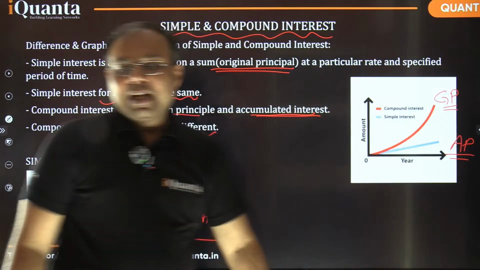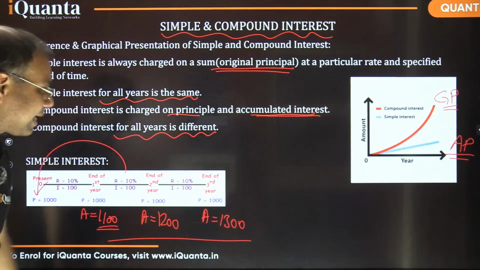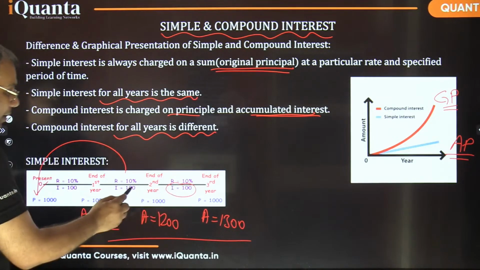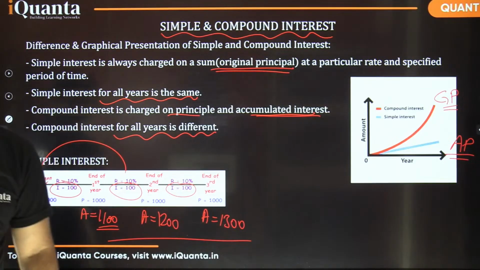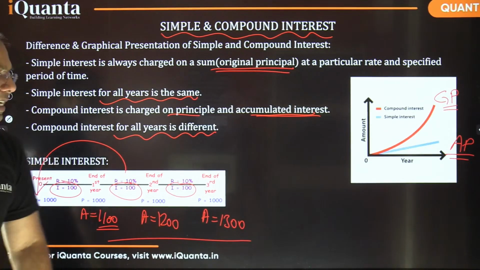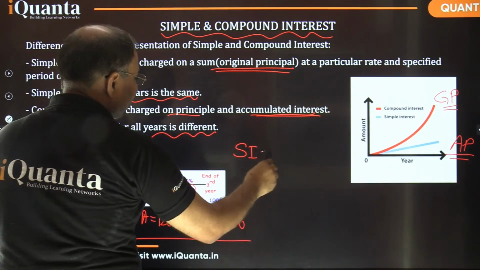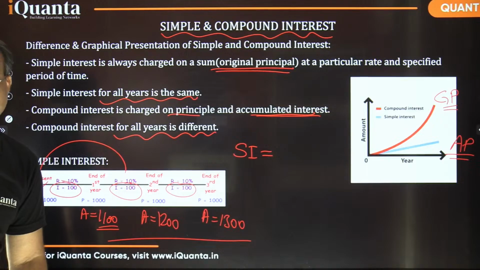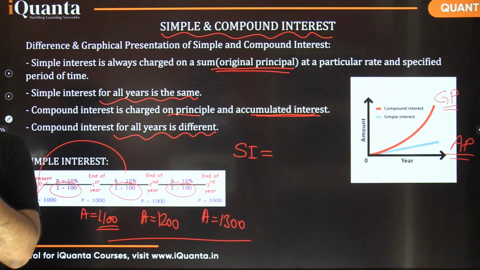We have already seen that, where every term is being increased by an equal amount. And in this case, what is that equal amount? That is the interest earned every year, right? That equal amount is the interest earned in this case. Is that fine? Okay, now a small question to all of you. Can you tell me how we calculate this interest in case of simple interest? What is the formula for that? What is the method for that? How do we calculate simple interest? Please write down fast.